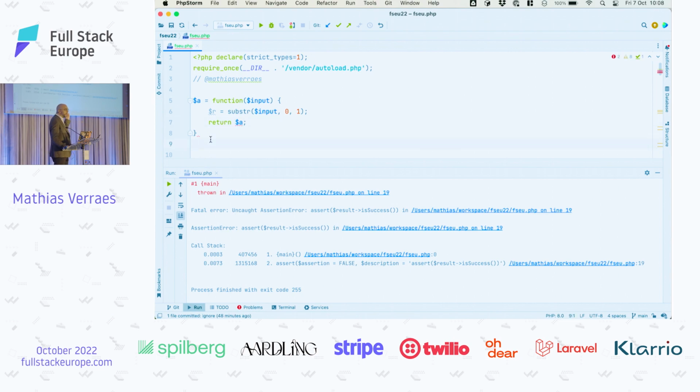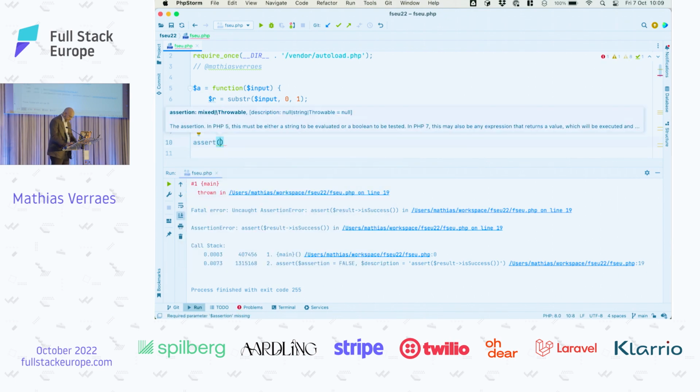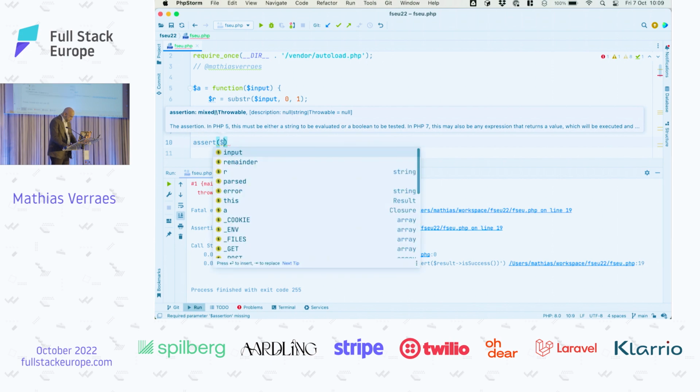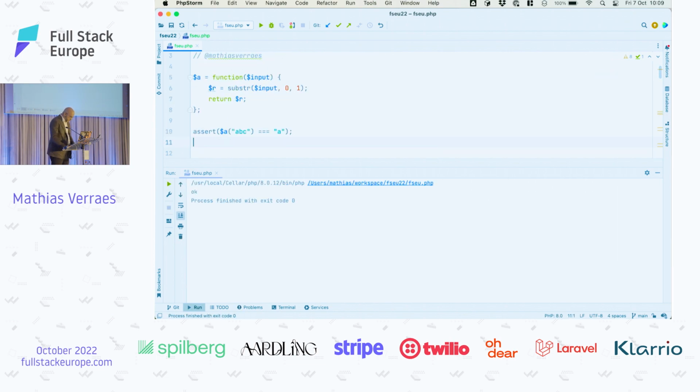Is this readable in the back, by the way? Let's write a simple test. Is that my typo? Oh, return R, sorry. Yes, let's write a test. Well, not a proper test, but just a quick assertion. So our A parser applied to the input ABC should return the character A. Not super useful, but it's a start. Let's run this. Okay, so this is working correctly.